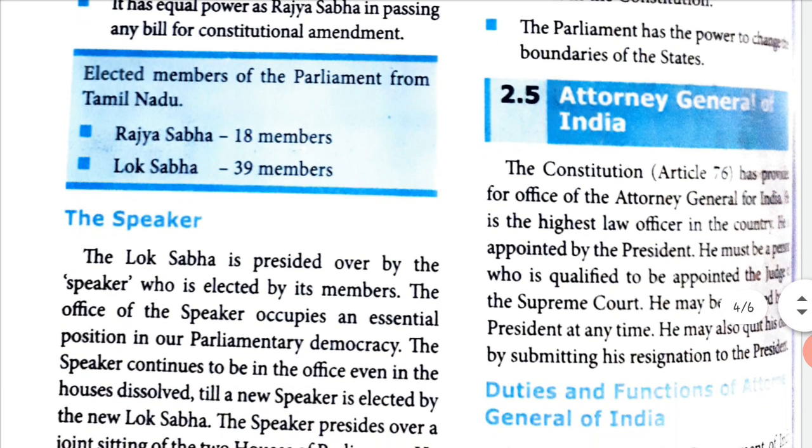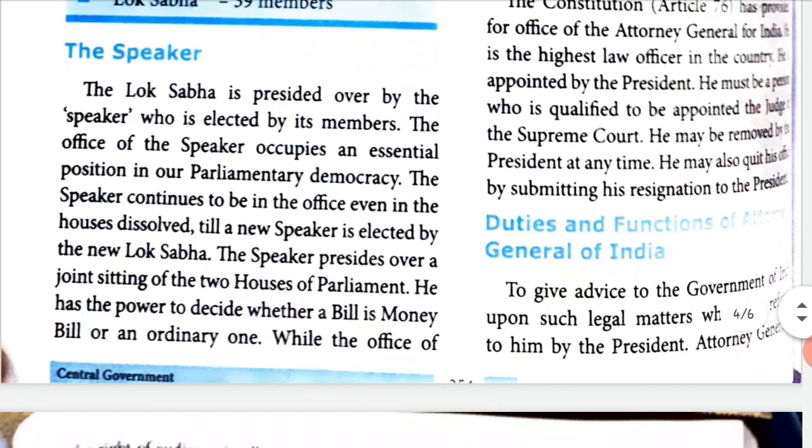The Attorney General of India. So this is the judge, okay. The Constitution Article 76 has provided for the office of the Attorney General for India. It is the highest law officer. So he is the highest, topmost law officer in the country. He is appointed by the President. He must be a person who is qualified to be appointed a judge in the Supreme Court. He may be removed by the President any time. He may also quit his office by submitting his resignation to the President.